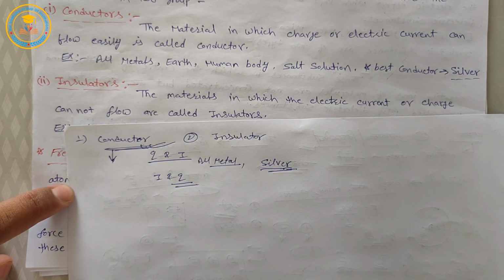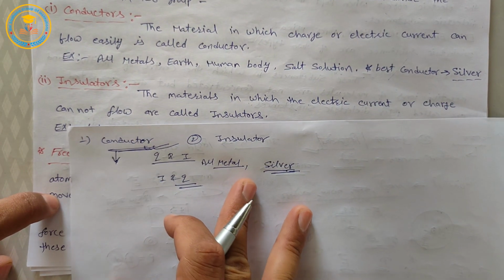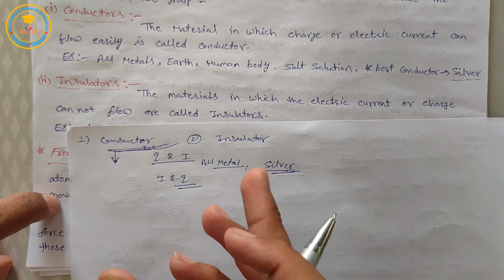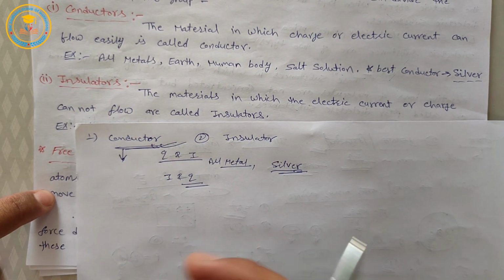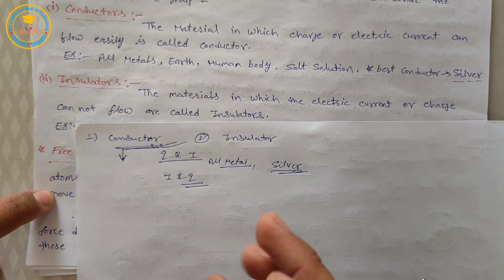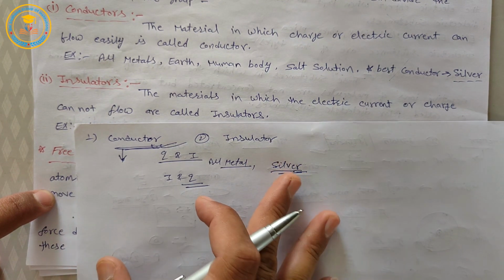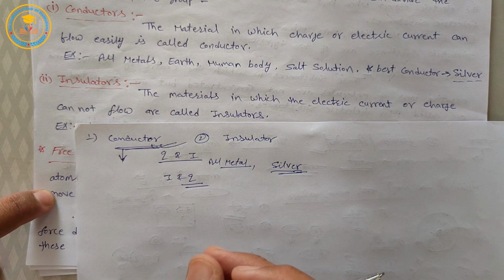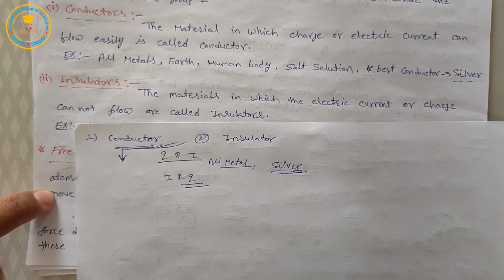These are called insulators. For example, glass, wood, wax, mica, ebonite, and so on. These are examples of insulators. Okay, it means in these materials charge and electric current cannot flow.